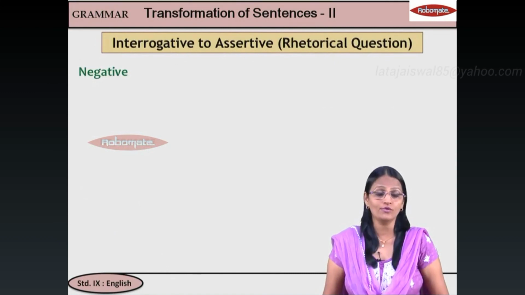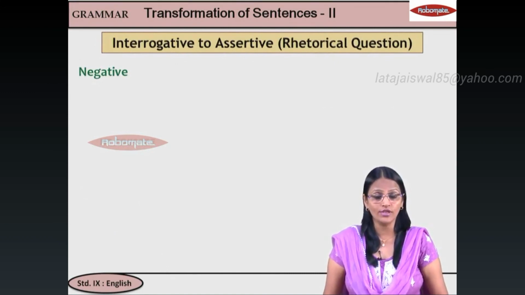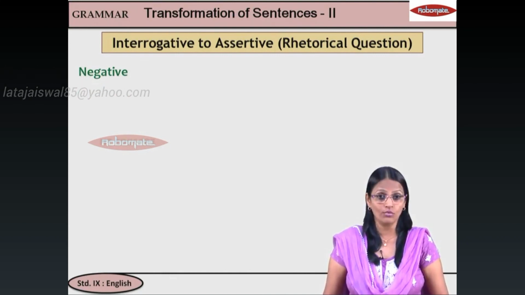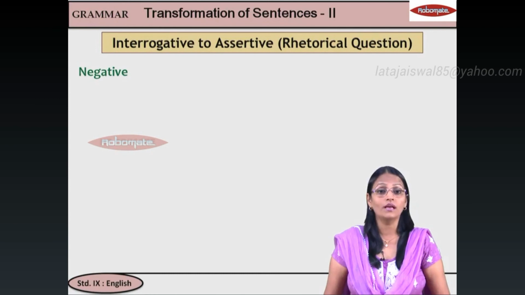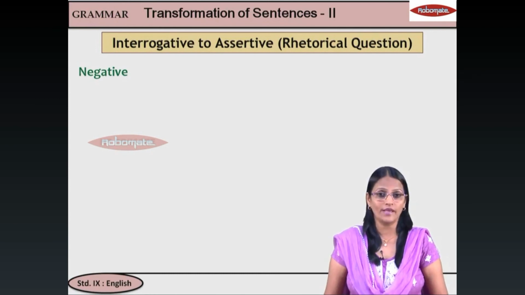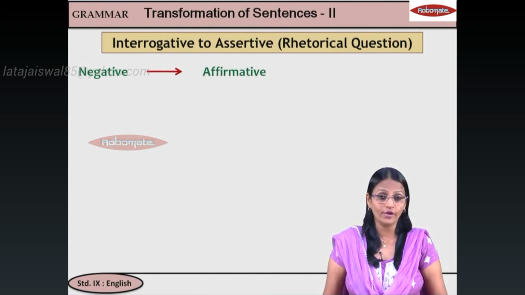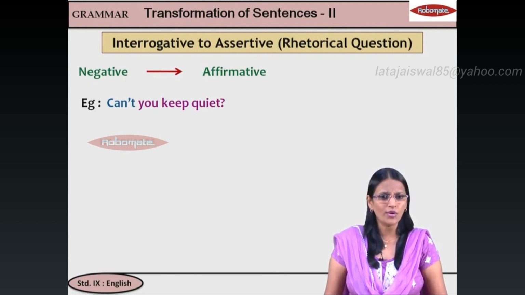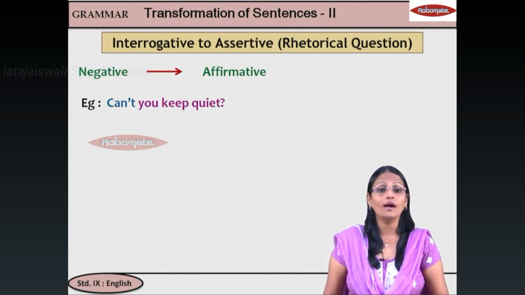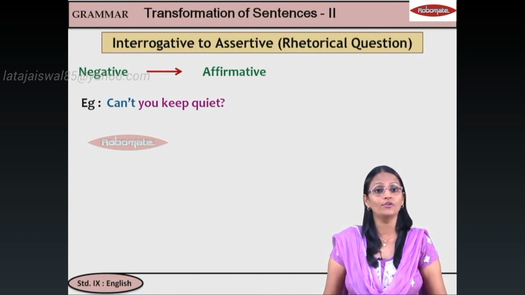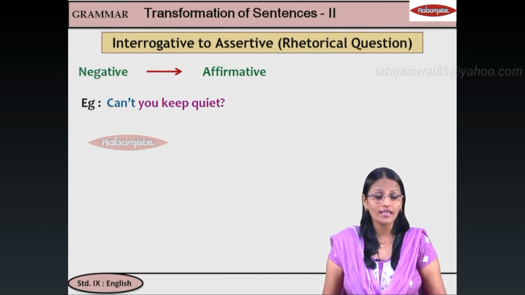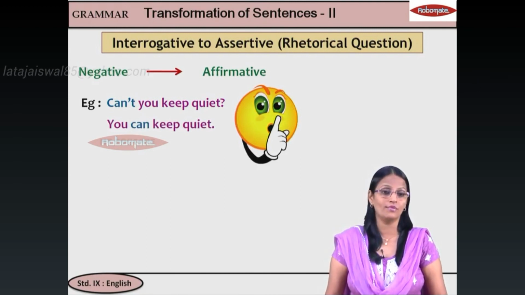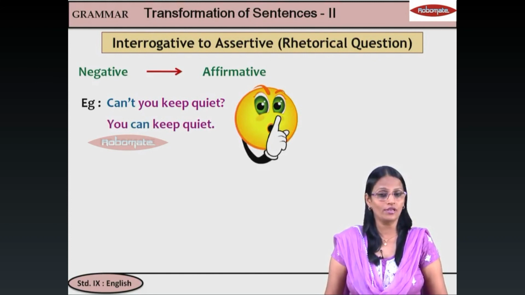Next, we will now do the negative if there is a sentence. What is this? Interrogative to assertive. What did we do just now? Assertive to interrogative. Now we will see, if it is a question, how will we make it assertive? If it is a rhetorical question, rhetorical meaning an answer is not expected, then you will use negative to affirmative and affirmative to negative. So let's take this. Can't you keep quiet? Can you never sit quietly? So I am not asking you, I am telling you that you should. So we will make it into assertive and we will say you can keep quiet or you must keep quiet. Okay? Because it's a rhetorical question.